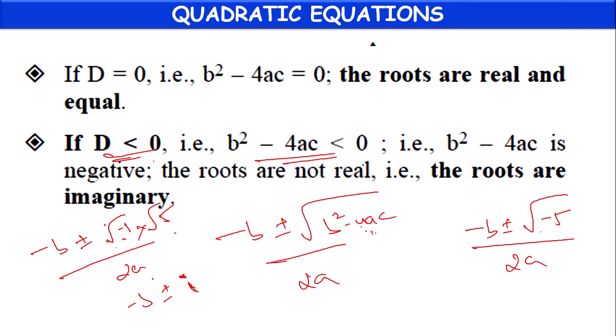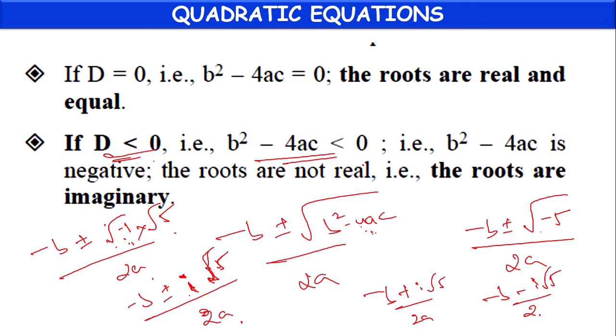Root of negative numbers does not exist among the real numbers, they are imaginary. In place of root of minus 1 we keep i into root 5 by 2a. Means minus b plus i root 5 by 2a is one root, and minus b minus i root 5 by 2a is the second root.